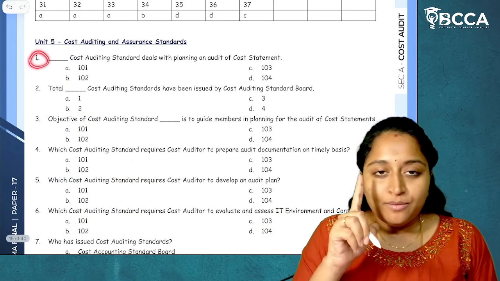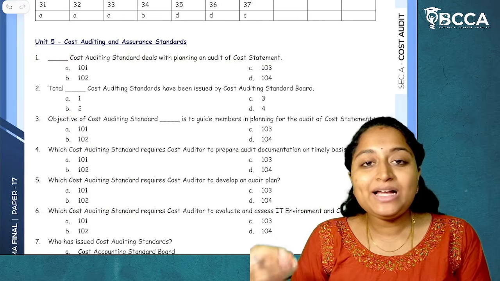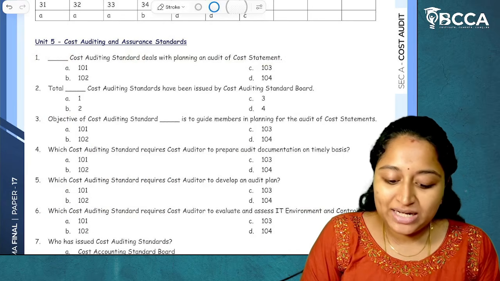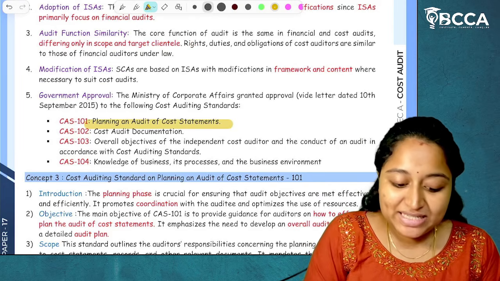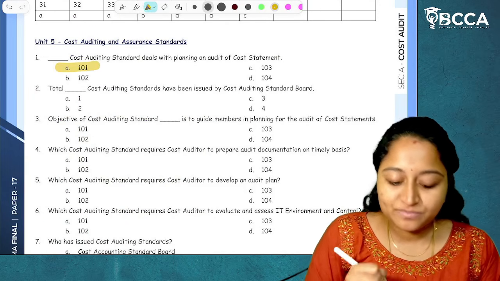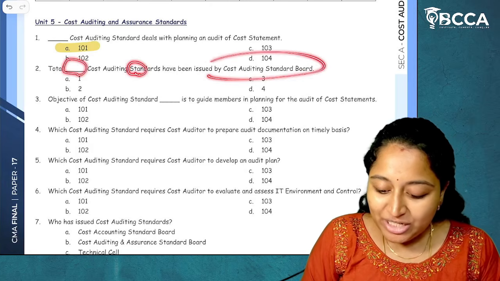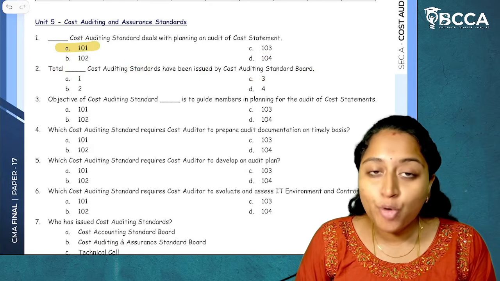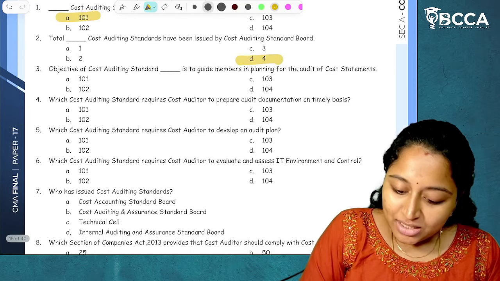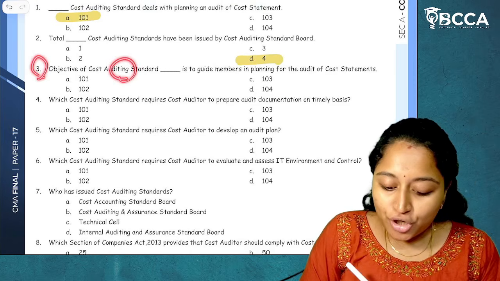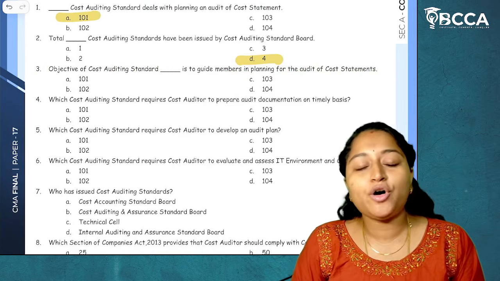Now, first MCQ: dash cost auditing standard deals with the planning and audit of cost statements. As I've told you, planning and audit of cost statements is CAS 101. Then, total dash cost auditing standards have been issued by the Cost Auditing Standard Board. 4 standards have been issued. Then, third, objective of cost auditing standard dash is to guide members in the planning for audit of cost statements.